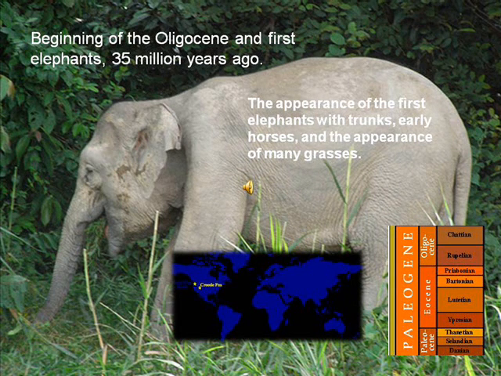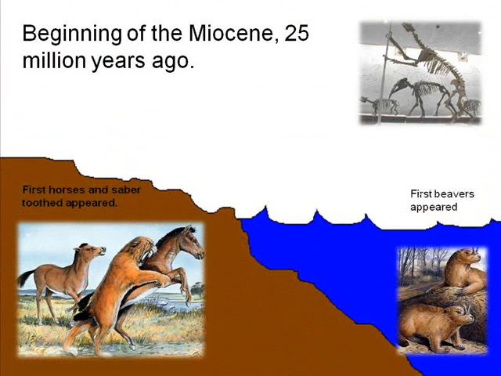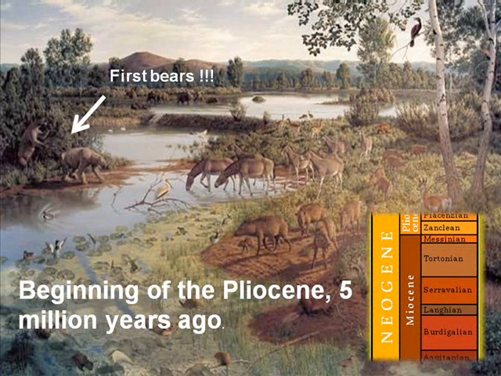Beginning of the Eocene, 60 million years ago. Most of the modern mammals appear in the brief period during the early Eocene, and all were small, under 10 kilograms. Beginning of the Oligocene and the first elephants, 35 million years ago. The appearance of the first elephants with trunks, early horses, and the first appearance of many grasses.